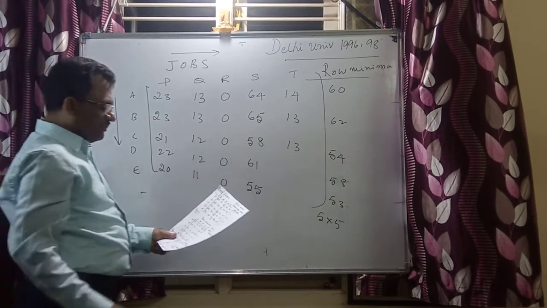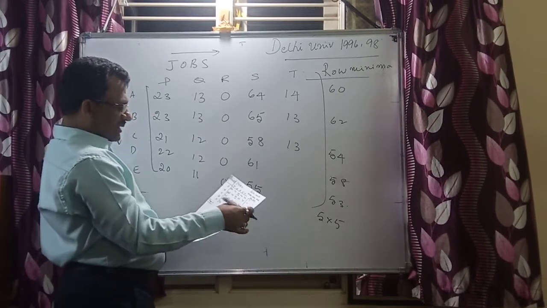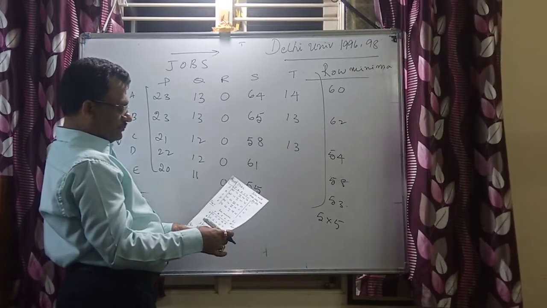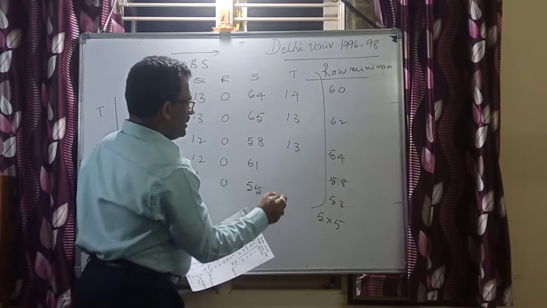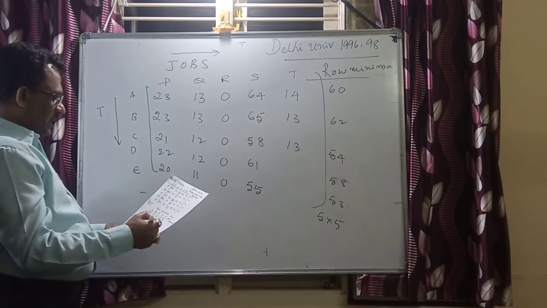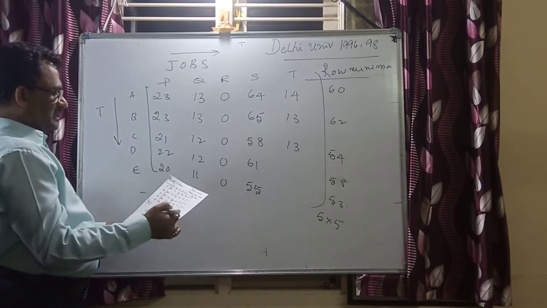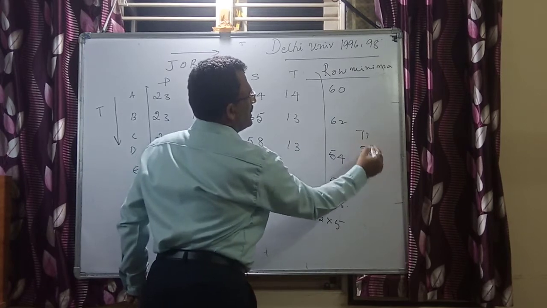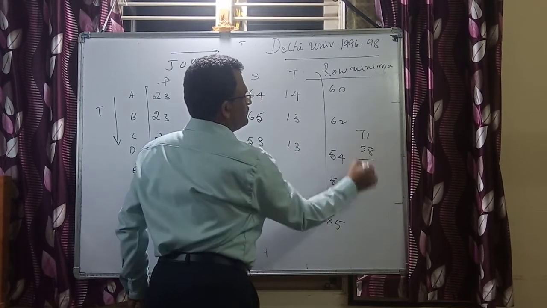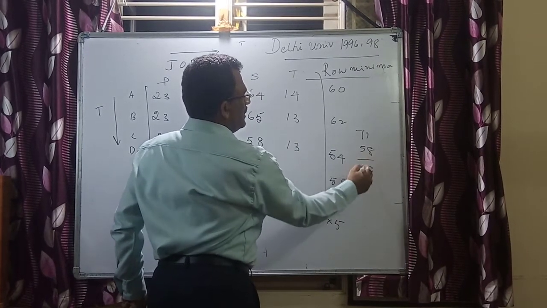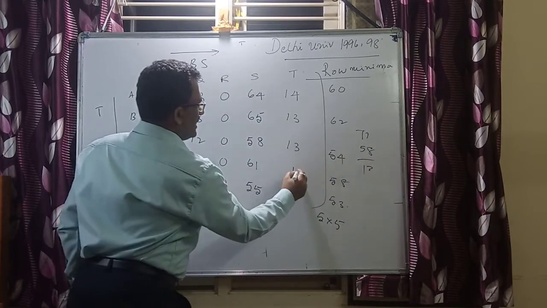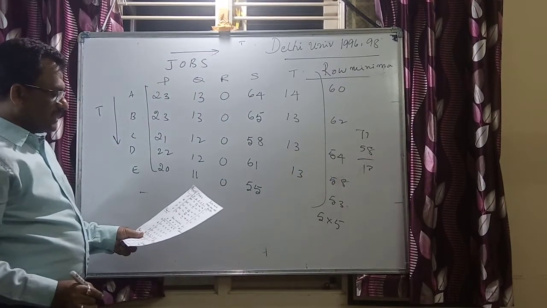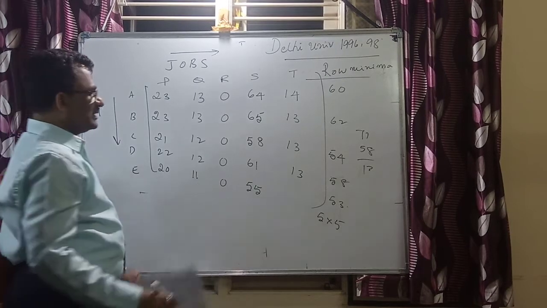Next 71 minus 58, this is 13 again. Next is 65 minus 53, that is 12.